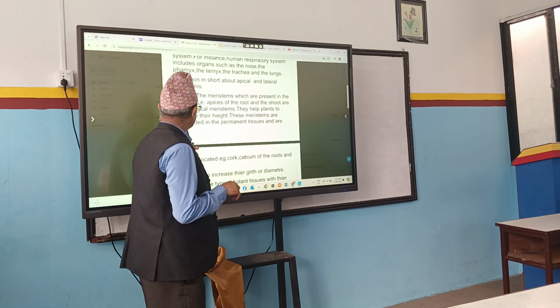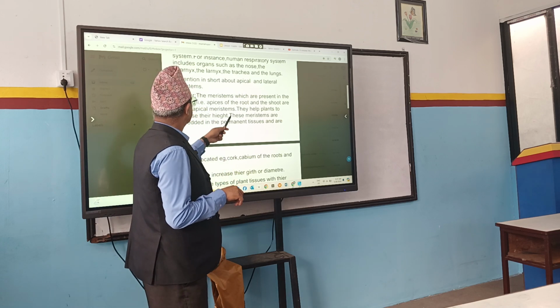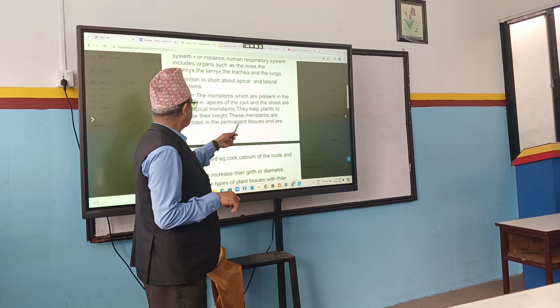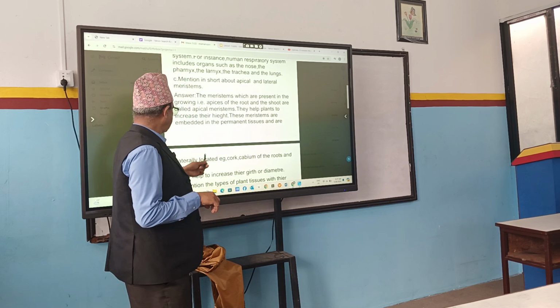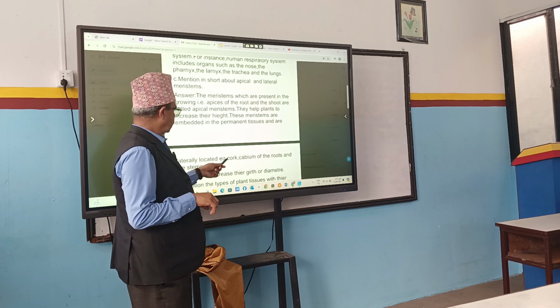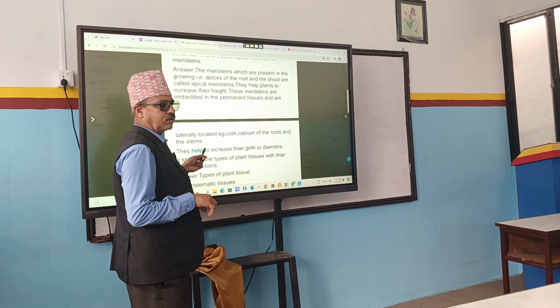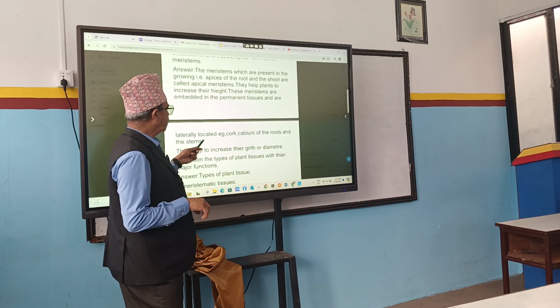These meristems are embedded in the permanent tissues. This meristem means this lateral meristem. Lateral meristems are embedded in the permanent tissues and are laterally located. Cork cambium of the roots and stems, you have to write from here. And they help to increase their girth.